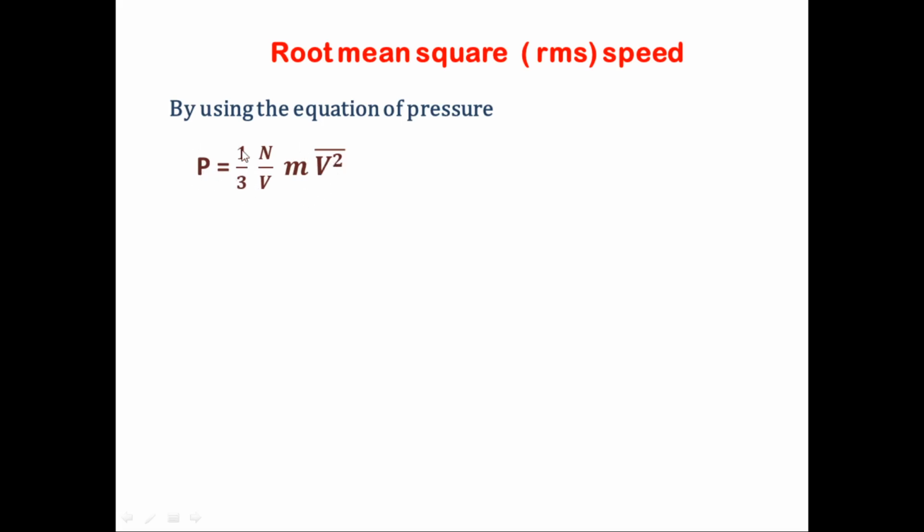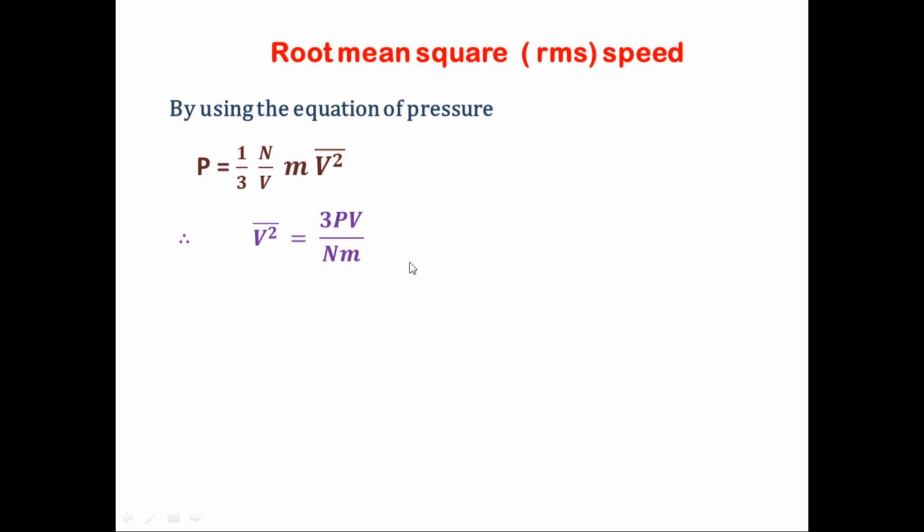So if P is equal to 1/3 N upon V m v square, what is the value of v square bar? The v square bar is equal to 3PV divided by Nm. In this equation, P is the total pressure of the gas and V is the volume of the gas.